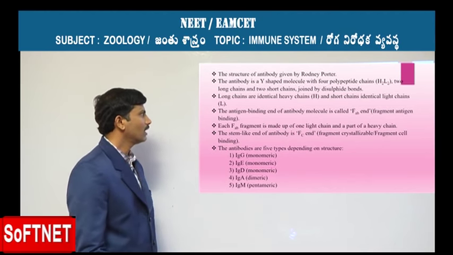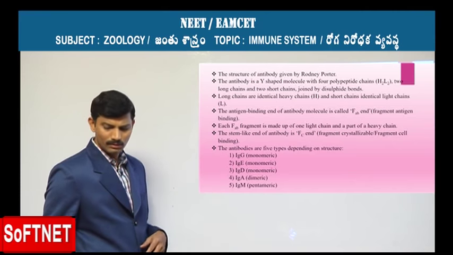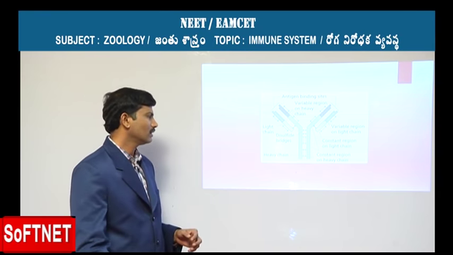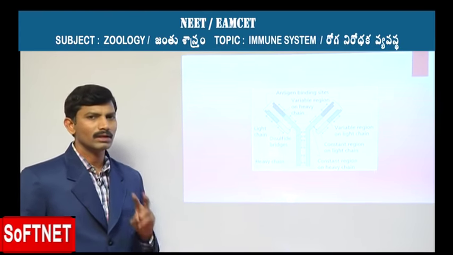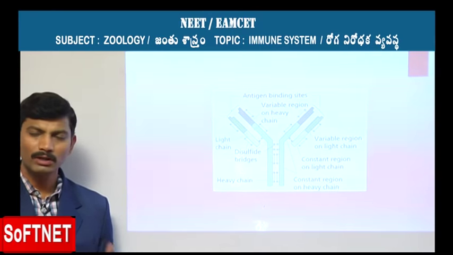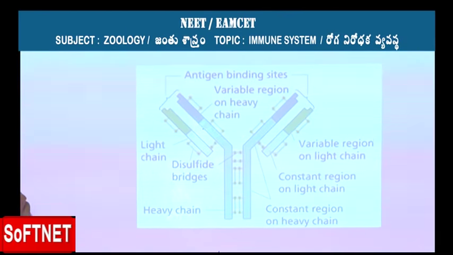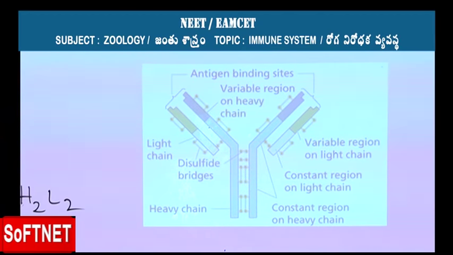So the antibody almost gives the appearance of a Y-shaped molecule. If you look at its structure, the antibody appears as a Y-shaped structure in which two kinds of polypeptide chains are present: two heavy chains and two light chains, which are named H2 and L2.